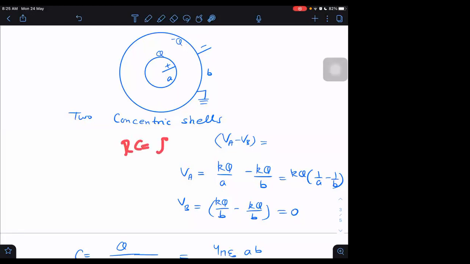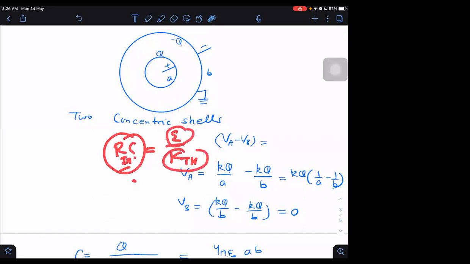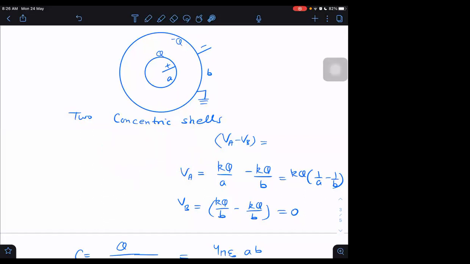R into C will be rho into epsilon, but in place of rho we can write epsilon upon K, where K is K thermal and R is R thermal. We can use this formula also. Thermal resistance into capacitance is equal to this. There also use C as capacitance only. It is a trick only. It is coming out to be the same formula. We can always apply it that way.